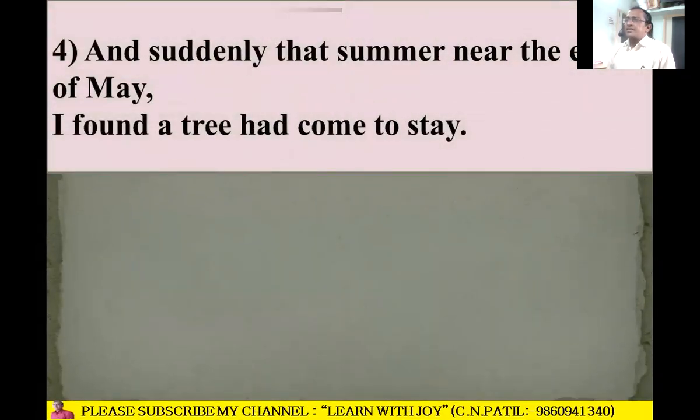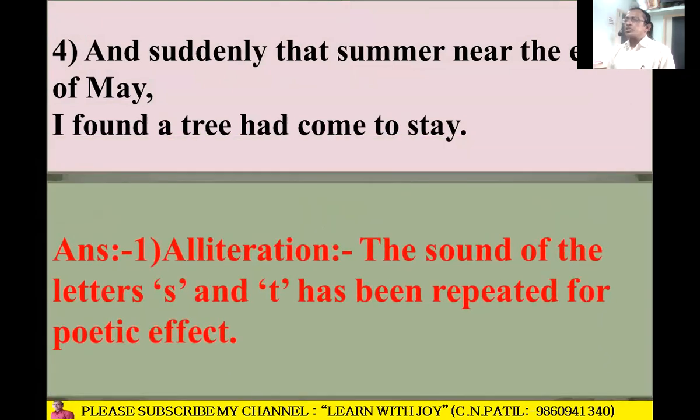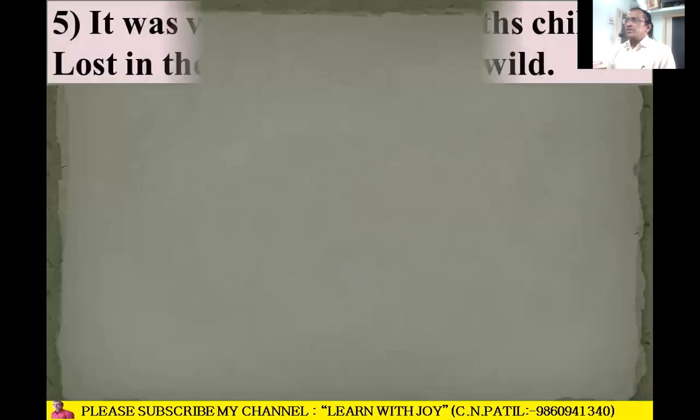Next is, and suddenly that summer near the end of May, I found a tree had come to stay. Alliteration is there, because the sound of the letters S and T has been repeated for poetic effect. S in summer and also in suddenly, T in tree and in that also. So it is alliteration.